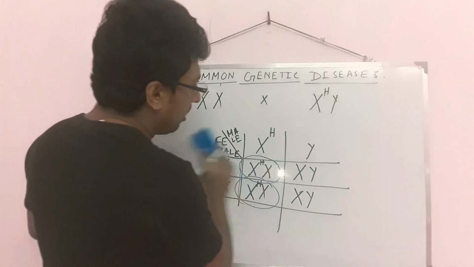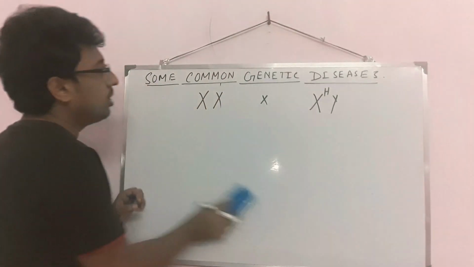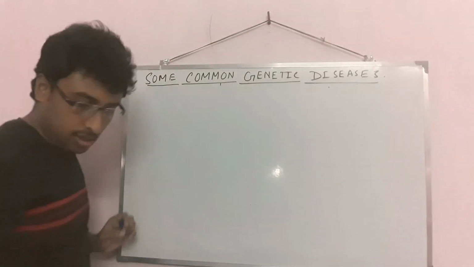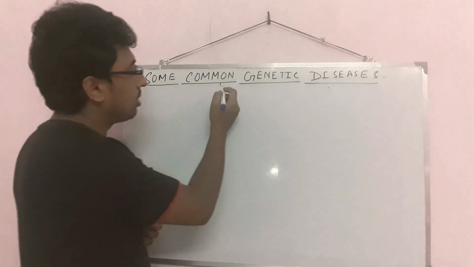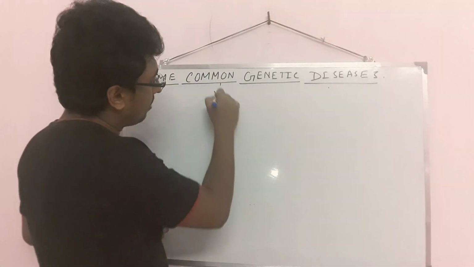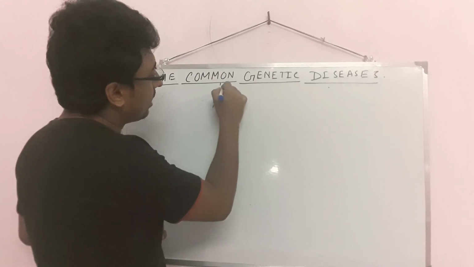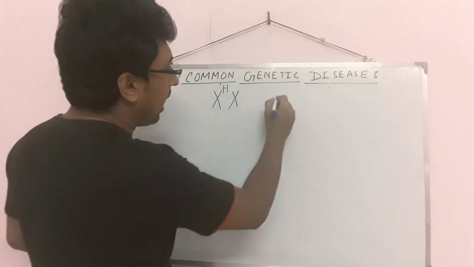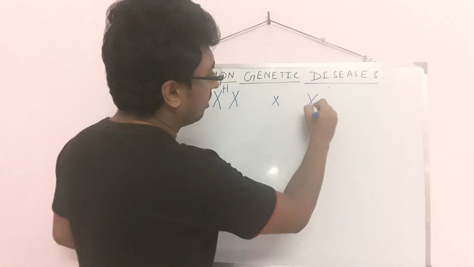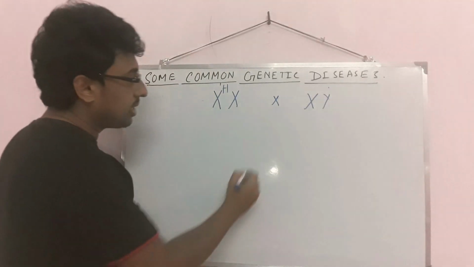How? See here. Again, I draw the checkerboard. Next topic: the mother is a carrier of hemophilia and the father is normal. Now what will happen? See the checkerboard.